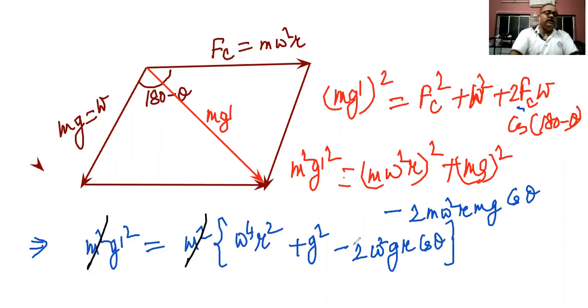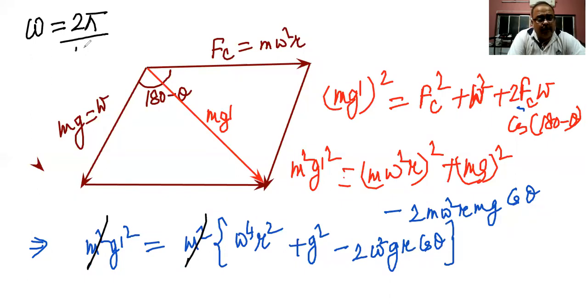Now one thing you have to understand, children: the angular velocity omega is equal to how much? The time taken by Earth to complete one circle of rotation about its axis is 24 hours, and 24 hours equals 86400 seconds. So the angular speed of Earth rotating about its axis is given by 2 pi divided by 86400 radian per second.